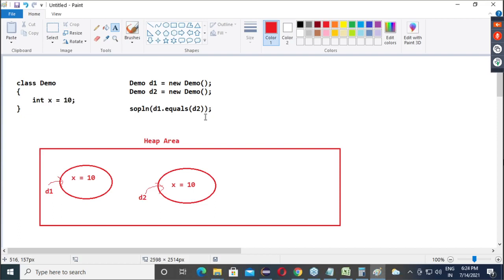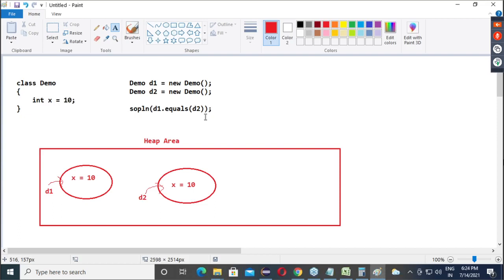Okay. Here my concern is D1 dot equals D2 that we are doing now. This is not a comparison of two data. It is a comparison of two objects. So one object is compared with another object. If that method checks this comparison on address level, then it should return false, because both exist in different addresses. If it is doing comparison on content level, meaning D1 object content is exactly the same as D2 object content, it should return true. Is everyone getting my point?